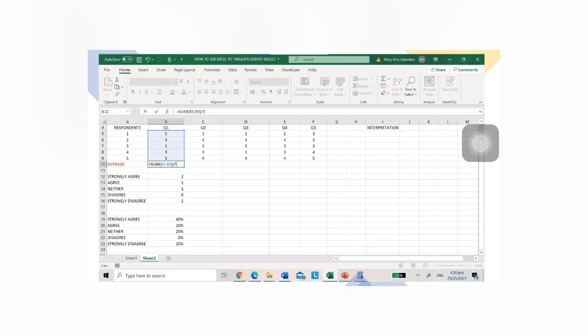For example, let us have a formula equal sum, then select the cells for question 1, respondent 1 to respondent 5. It depends upon how many respondents answered your questionnaire. So for this example, I have 5 respondents, so that is why it is divided by